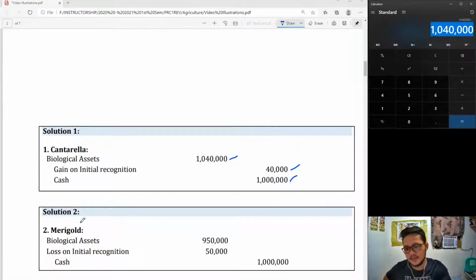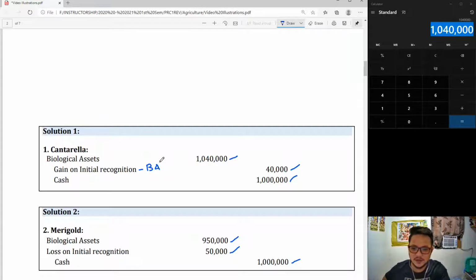Answer to the second item, biological asset can only be debited for 950,000. You paid cash of 1 million. And so, you will recognize a loss on initial recognition of biological assets. Actually, this description is incomplete. It should be of biological assets. Pero I don't know kung sino gumawa ng handout na to. Tamad masyado kumpletuhin yung entry. Ano? Wala tayong magagawa. Third,